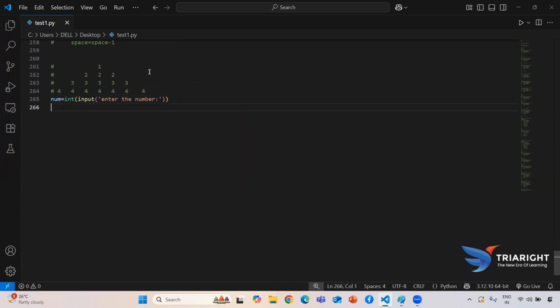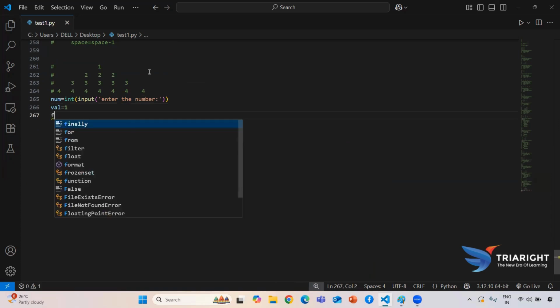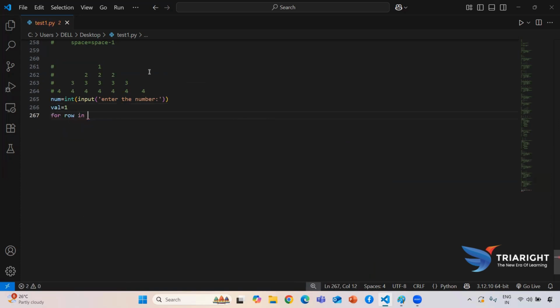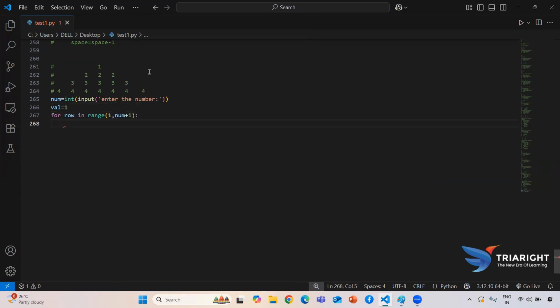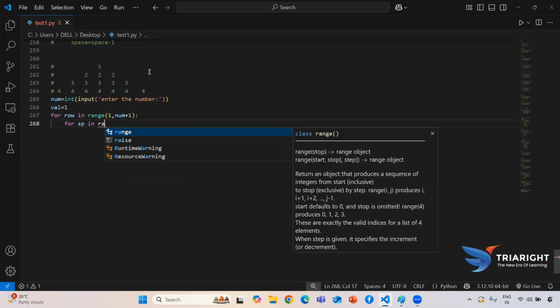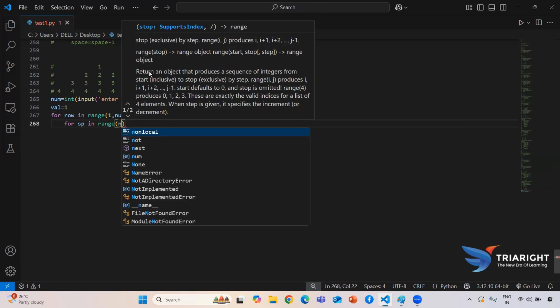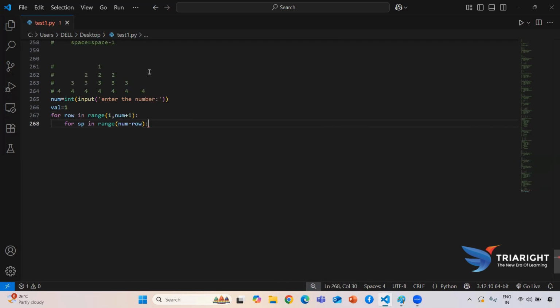First we need to take my value, because every time it will start from 1 only. Now I need to take a loop to generate my row number: for row in range 1 comma num plus 1. After that, I need to print the space. So for this space, I take for sp in range num minus row. If you see here, my num value will be 5. If I give 4 also, it will work, and for 5 also. Every time it must print